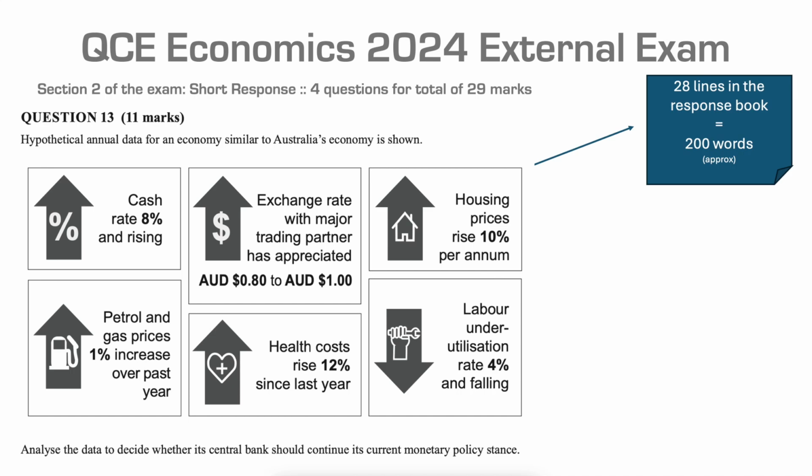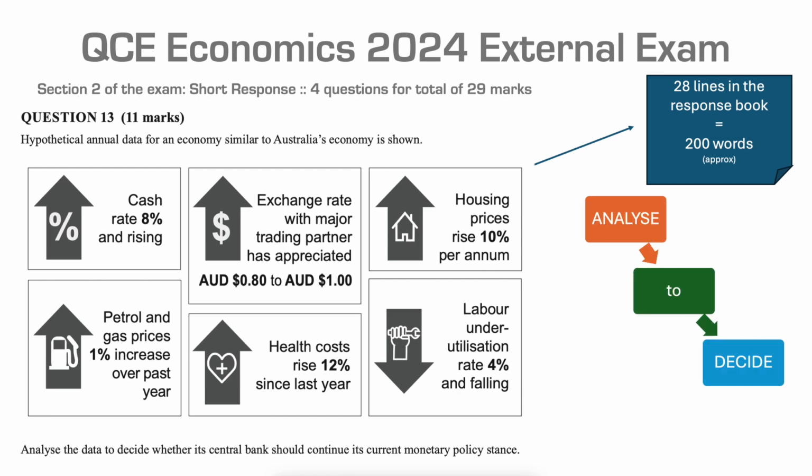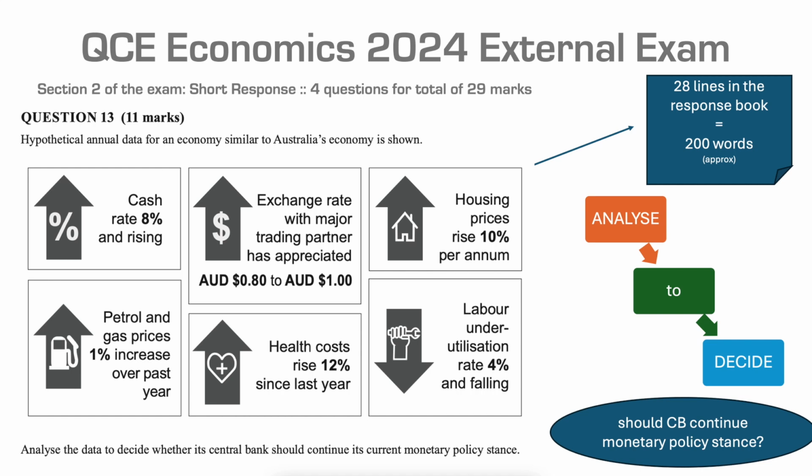You had 28 lines in the response book, so you may be writing up to about 200 words on this question. This question is an analyse to decide. So decide, we're going to have to evaluate along the way. And really the main thing is, should the central bank of this fictitious economy continue its monetary policy stance? To answer this question, we're going to do it in 3 parts. The first one is to determine the current state of monetary policy. The second part is to analyse the data. And the third part is to make the decision.